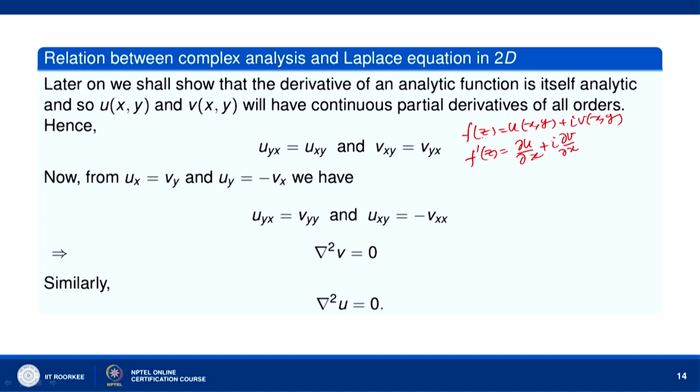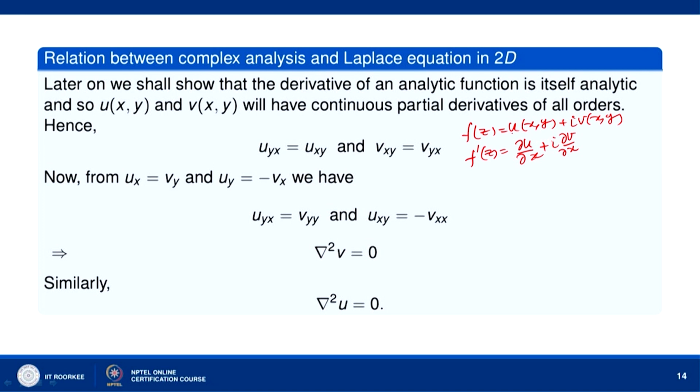Okay. So, if f(z) is analytic at any point z, then what will happen? f'(z), f''(z) are also analytic. So, that means they are all differentiable functions. Differentiable functions are continuous functions.